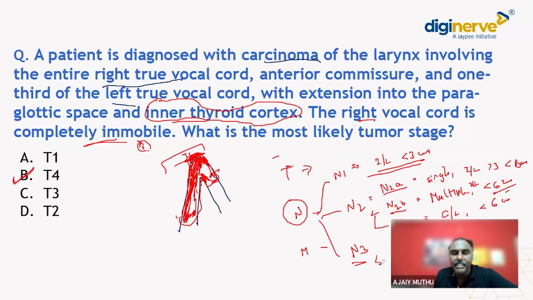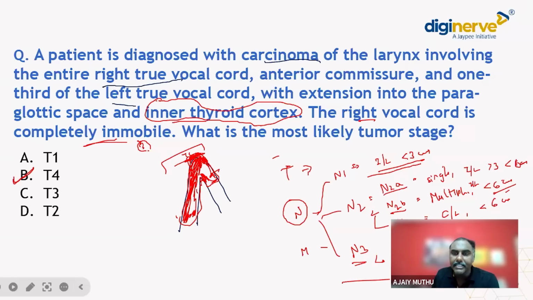N3 means it could be single, it could be multiple, it could be ipsilateral or contralateral, whatever. If the size is more than 6 centimeter, it is N3. So don't forget this. If they have given a T staging now, there will be an N staging next time. Probably in the May initial, they will be asking about the N staging. So it's a very important MCQ. Just have it in mind: N1, N2A, N2B, N2C and N3.